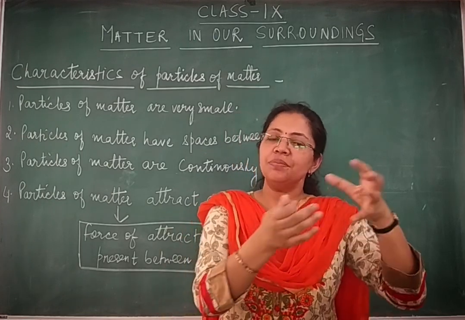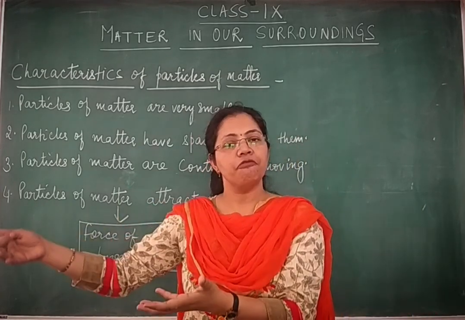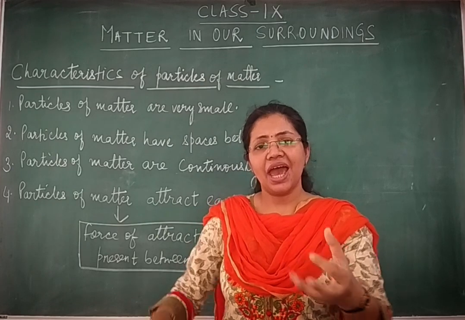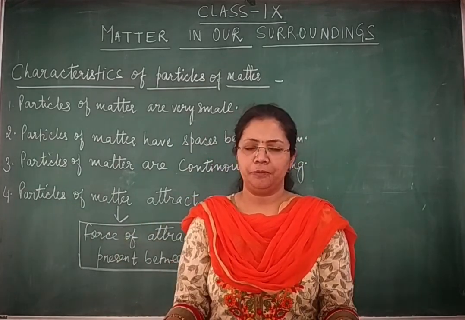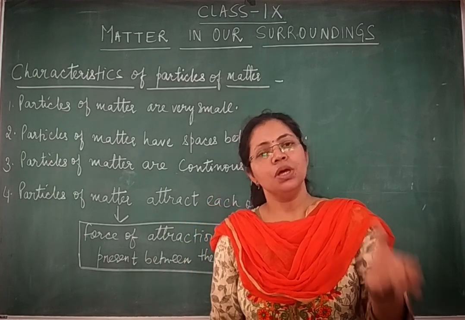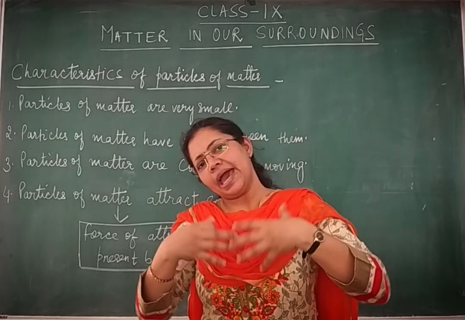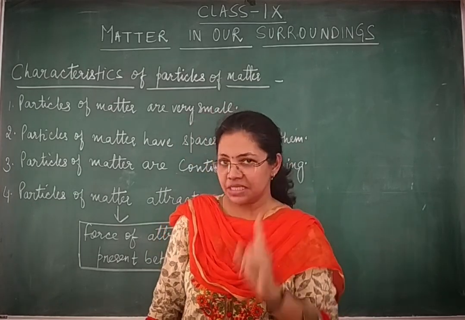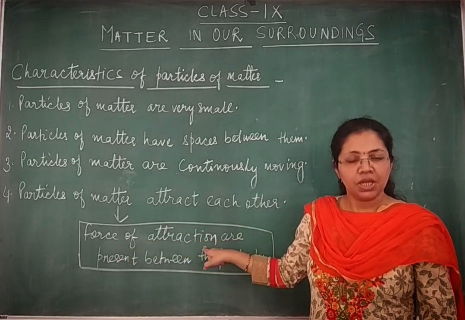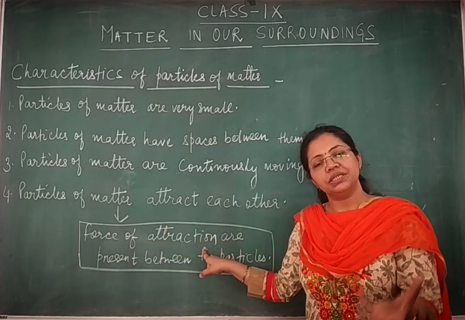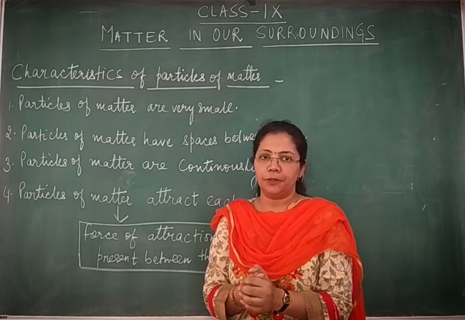No. In some types of matter it is very strong, in some other forms it is a bit weaker, and in a very few other forms it is extremely weak. So it varies from one form of matter to another. But take any form of matter, between its particles there exists a force of attraction, and because of that only, particles of matter keep on attracting each other.